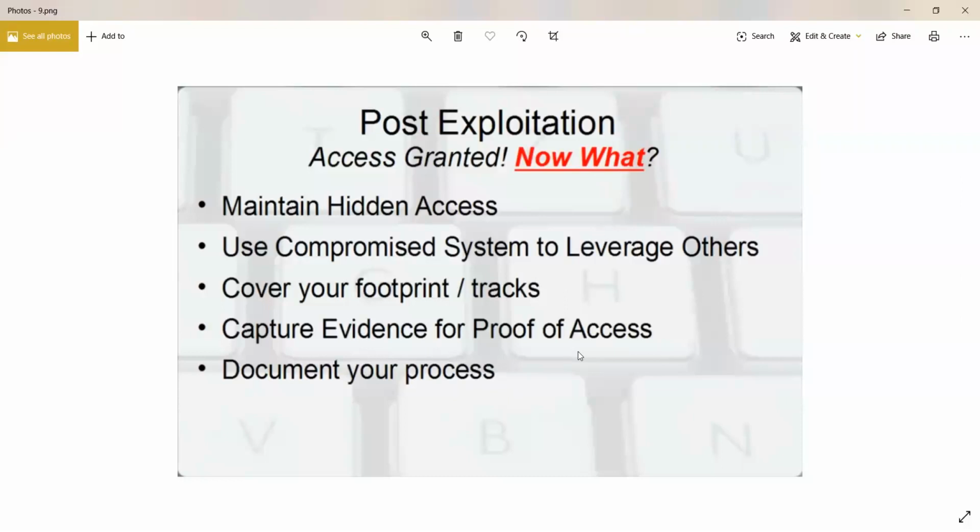Then, since you are a penetration tester, you need to capture evidence for proof of access. So you need to take screenshots of your process, so that when you make the final report to your client, you can show them what steps you took, what procedure you followed. Okay, because your client is not going to be sitting with you throughout the entire process. To them, what would matter is the report that you give them at the end of your penetration test.